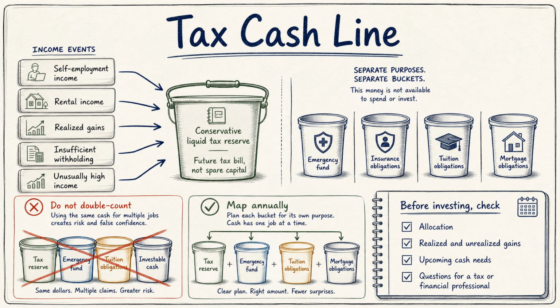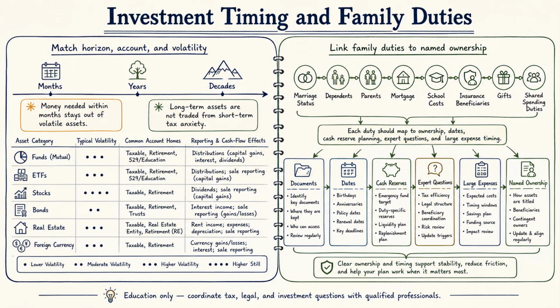Taxes should not be the only reason to buy or sell an investment, but investment decisions can create tax and cash flow consequences. Better planning checks portfolio allocation, realized and unrealized gains, upcoming cash needs, and expert questions before the final weeks of the year. Investment planning also depends on time horizon and account type.